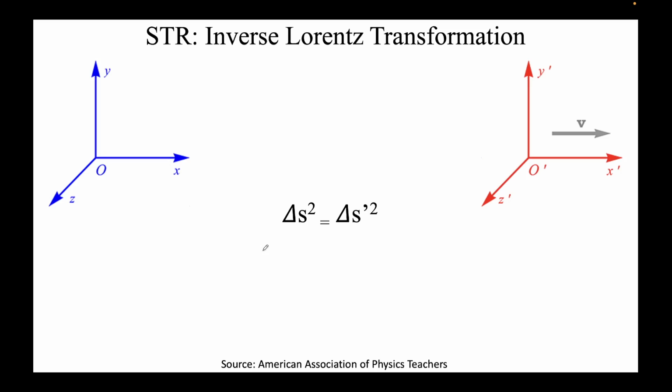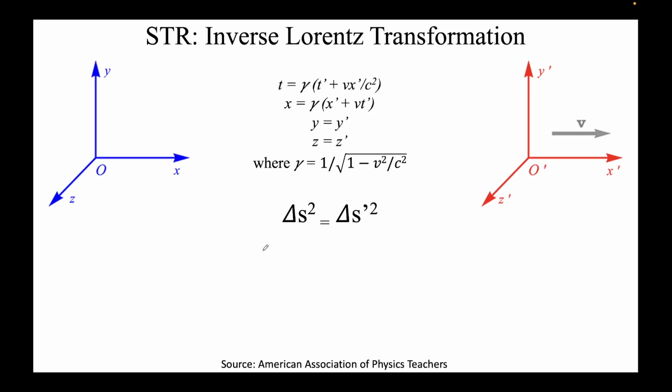Just like we proved in the case of the Lorentz transformation, where we saw that delta s square was coming as delta s prime square, I'll do that again here. Why am I doing this again and again? This will never be asked in the problem. I need you to appreciate this.